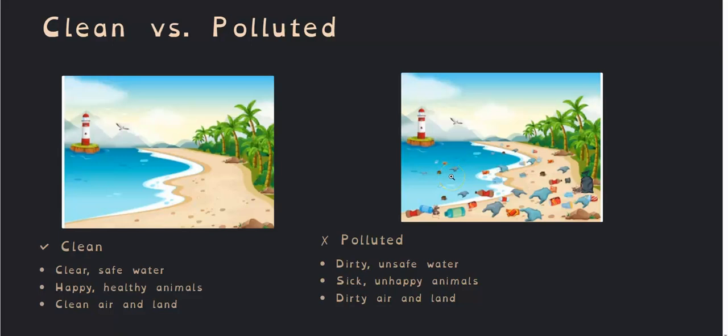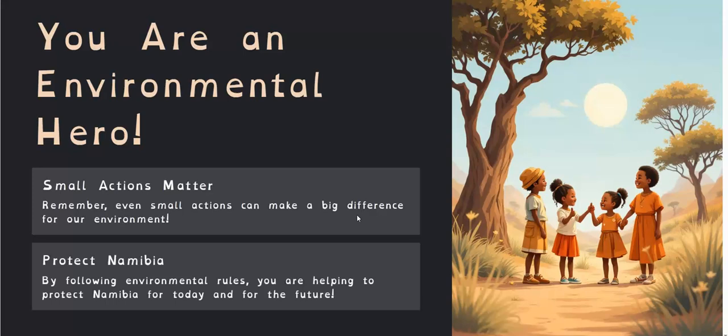So we need to pick up things if we see that there's something wrong, something dirty. Pick up the bottles, pick up the plastics, pick up the papers. Even if you did not put it there, pick it up. You are an environmental hero. Remember, even small actions can make a big difference for our environment. By following environmental rules, you are helping to protect Namibia for today and for the future. Let's work together to keep Namibia clean.